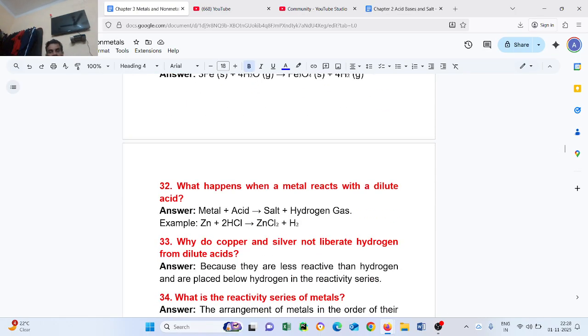Question number 32. What happens when metal reacts with dilute acid? Metal plus acid gives salt plus hydrogen gas. Example, zinc plus HCl gives zinc chloride plus hydrogen.